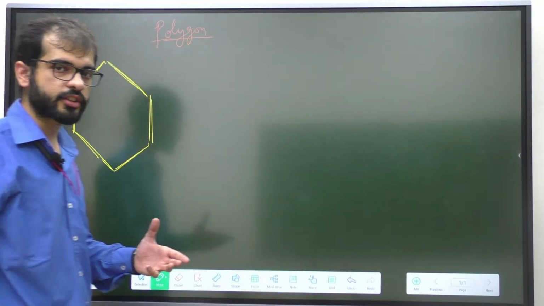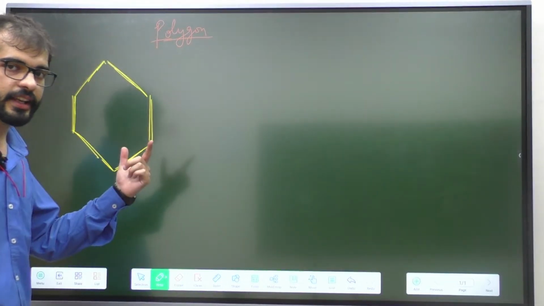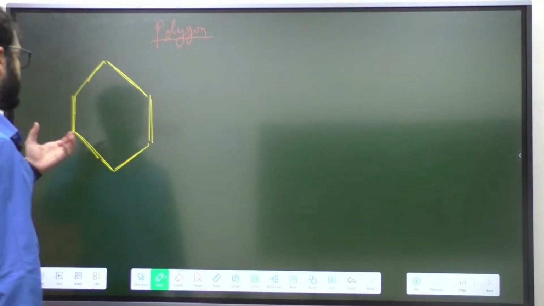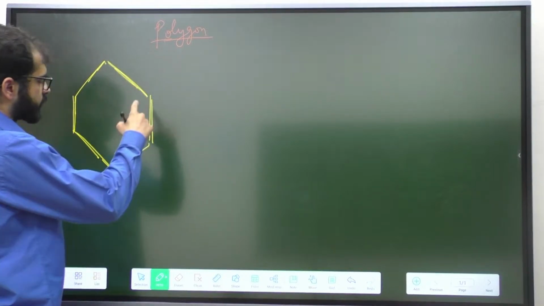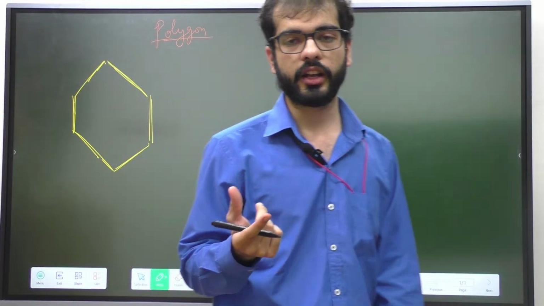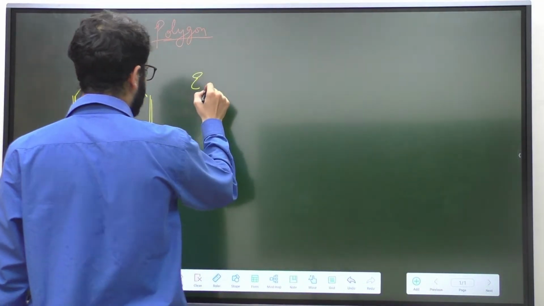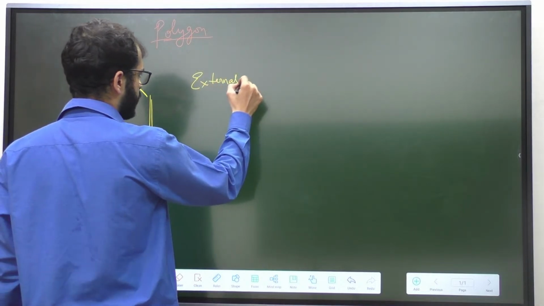Now another definition comes into picture, that is a regular polygon. If all the sides and all the angles are equal, then we call it a regular polygon. So now in the case of a regular hexagon, if I ask you to find the internal angle, how are you going to do that? It's quite simple. We are going to memorize a formula and that is going to help us to calculate everything.